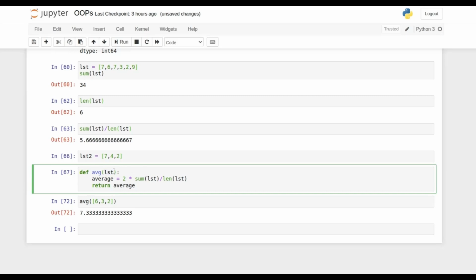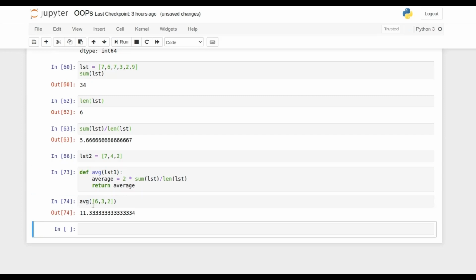If you pass lst1 as the argument and run this cell, this will still give an error. If you pass lst2 or lst, you can see that for 6 comma 3 comma 2, the average of these three values is not 11.3. If you pass lst2, this will not give any kind of error, but it will give the same value as a result.